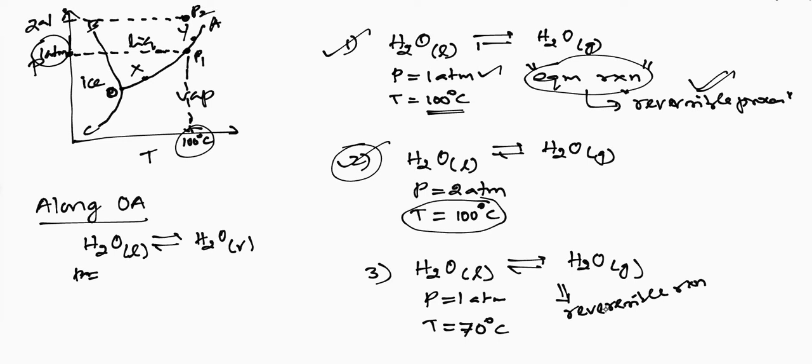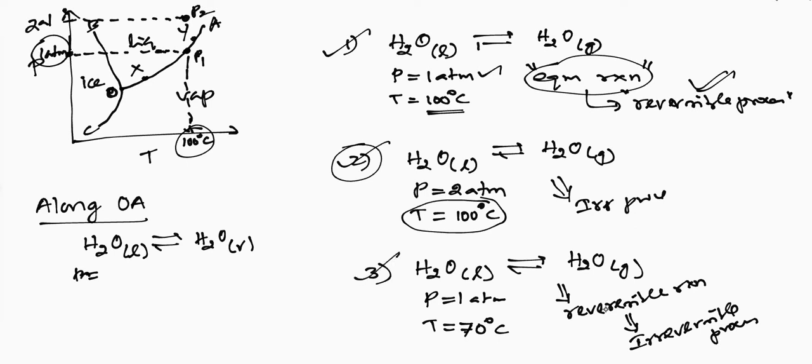And you know very well, a reversible reaction is not a reversible process. A reversible reaction is an irreversible process. This process is an irreversible process because it is away from equilibrium. Why is it an irreversible process? Because the system is not in equilibrium.